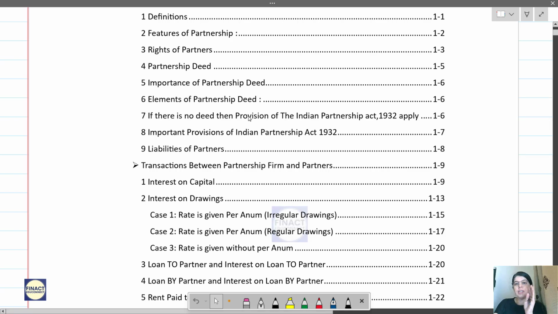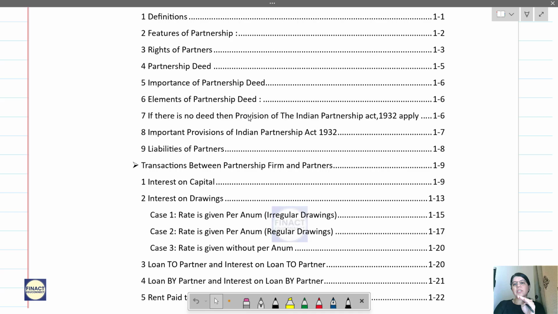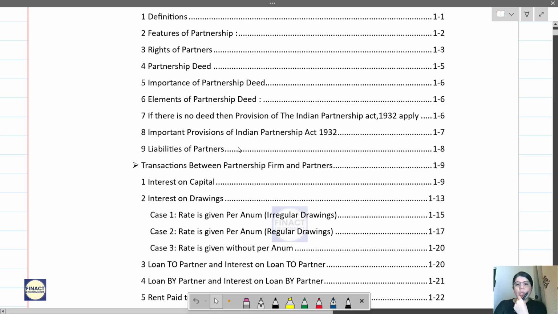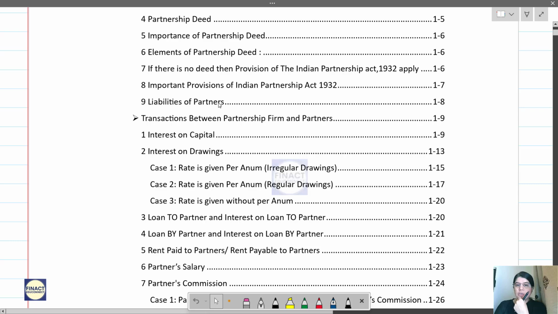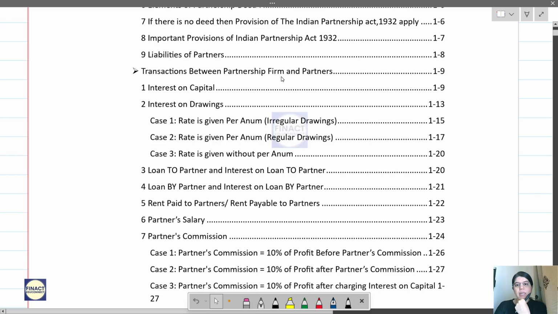And for the rest of the things, if there is no provision in the partnership deed, then as per the provisions of the Indian Partnership Act, there will be no interest on capital, no interest on drawings, no partner's salary, no partner's commission, nothing. Then we saw what are the important provisions of the Partnership Act and then the liabilities of partners. Then in transactions between partnership firm and partners, we have seen what is the interest on capital, interest on drawings, then loan to partner and interest on loan to partner, correct.